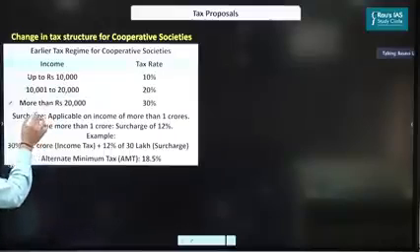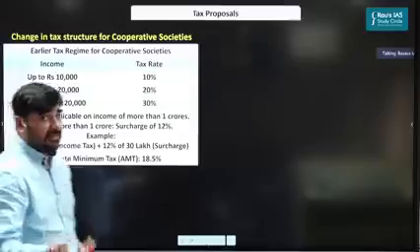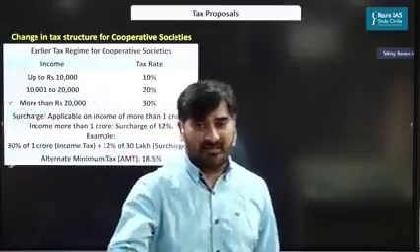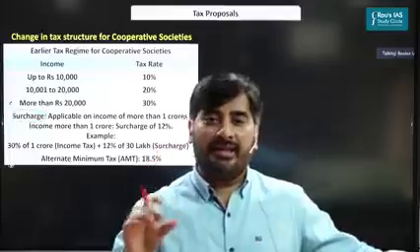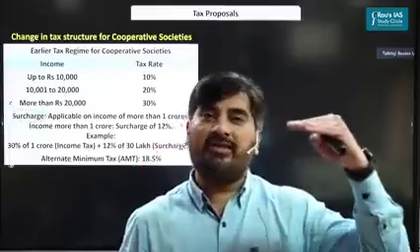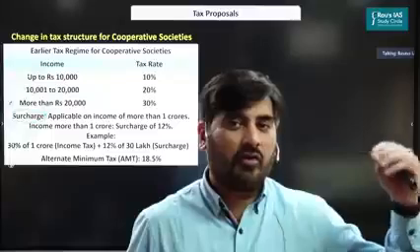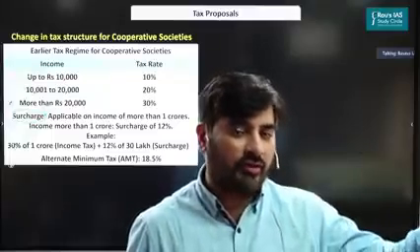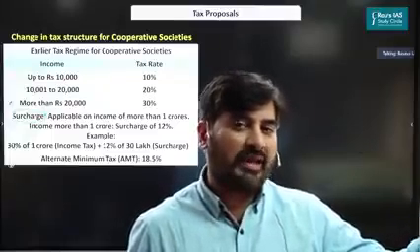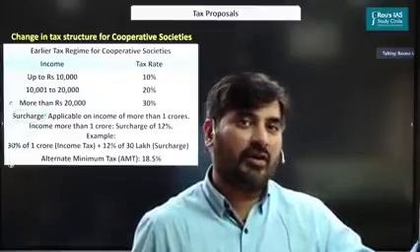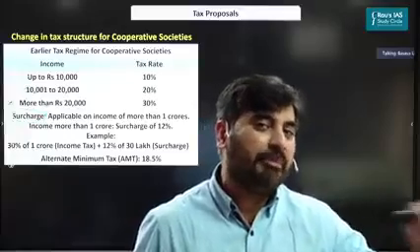Apart from that, there was a surcharge also. Surcharge, as you know, is an additional tax. It is imposed on the entities whose income is above a certain threshold. So in case of cooperative societies, if the annual income was more than 1 crore, they were required to pay a surcharge of 12% of the income tax which they are paying.